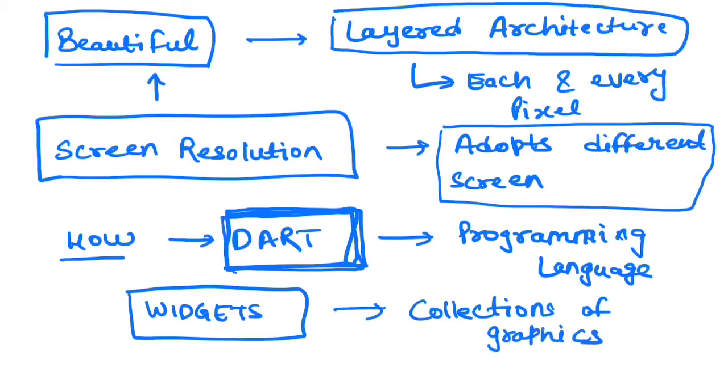It's a collection of graphics which you can use, and whatever you want to create, you have to create with the help of a widget. Flutter supports a lot of widgets which internally are supported both on Android as well as iOS. So it has native graphics for both Android as well as iOS, and it uses its own graphics library.